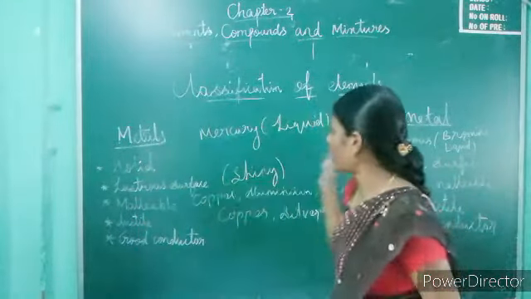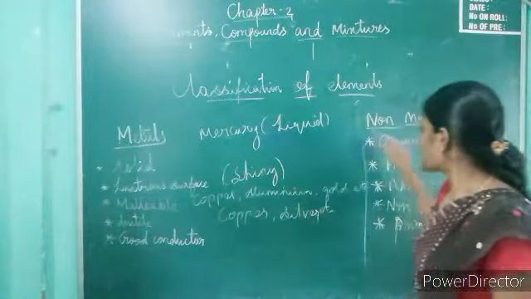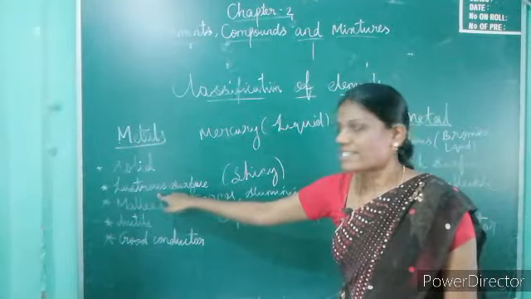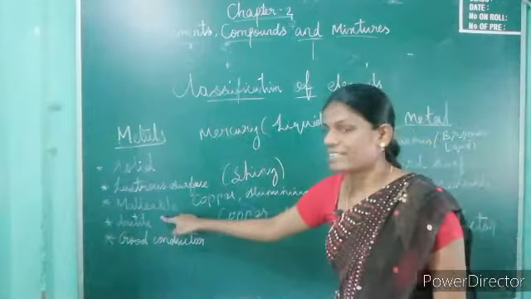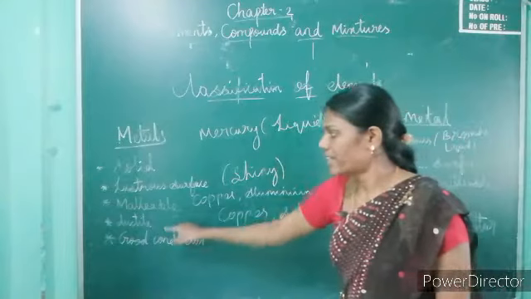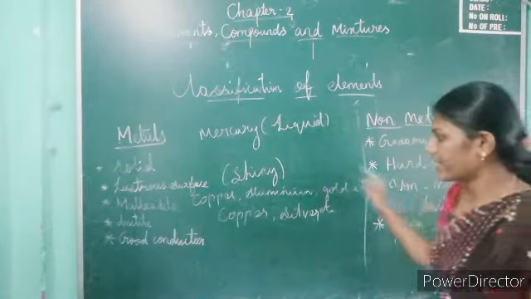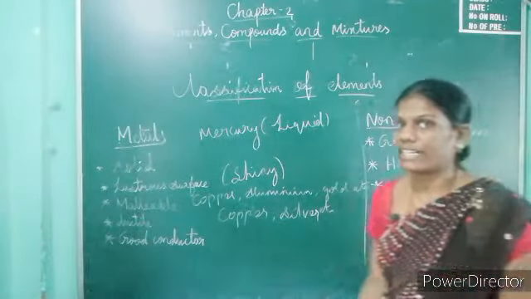See, the difference between metals and non-metals. Metals are in solid state, non-metals are in gaseous state. Metals have a lustrous surface, non-metals have a hard surface. Metals are malleable, non-metals are non-malleable. Metals are ductile, non-metals are non-ductile. Metals are good conductors, non-metals are poor conductors.